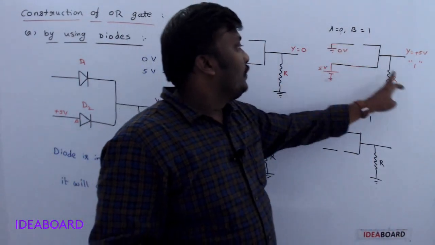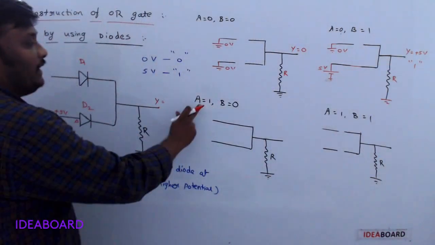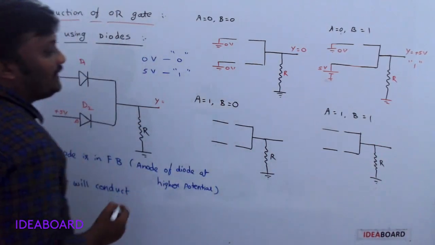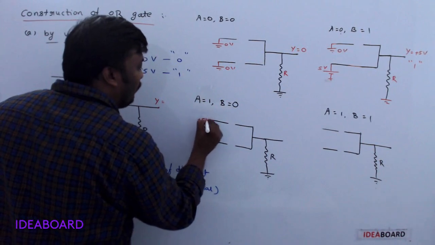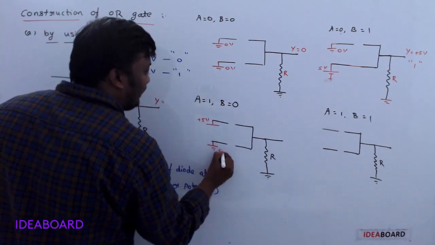So A is 0, B is 0, then Y is also 1. Now the third one: A is 1, B is 0. What is the meaning? A is 1 means it is connected to the plus 5 volt battery. B is 0 means this is connected to the earthing.